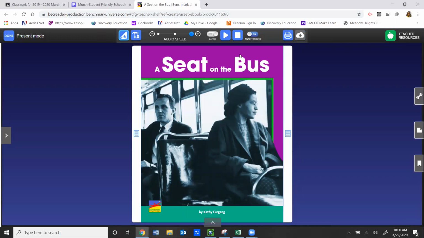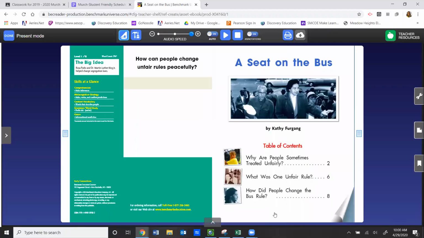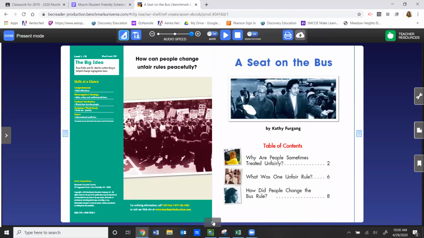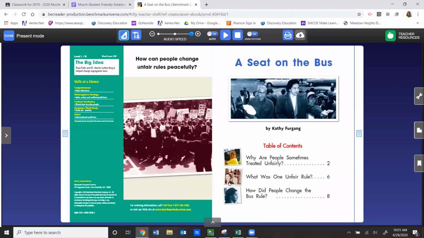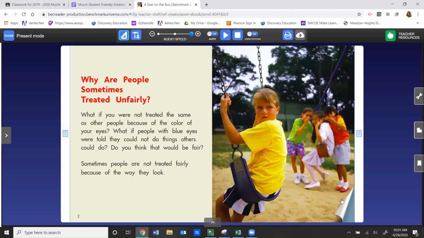If you want the computer to read it to you, remember to click the auto on button, and you can click this blue square with the white triangle in it to start reading. Remember to flip the pages. When the page flips up, that means it's ready to turn. You can also use your caret and choose the page that you're looking for. I think you can probably skip this page, and I would just recommend starting here.